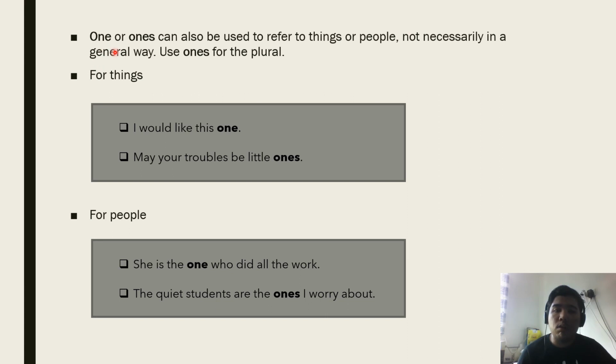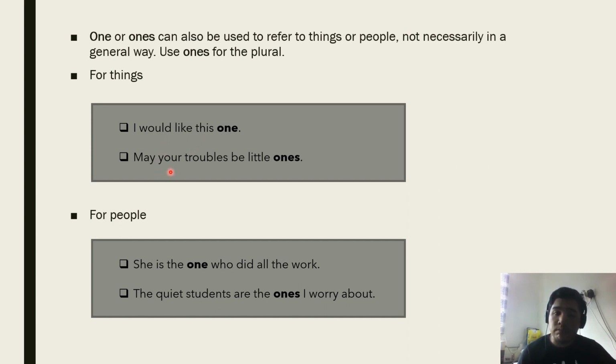One or ones can also be used to refer to things or people, not necessarily in a general way. Use ones for the plural. Okay, for things, the examples: I would like this one.